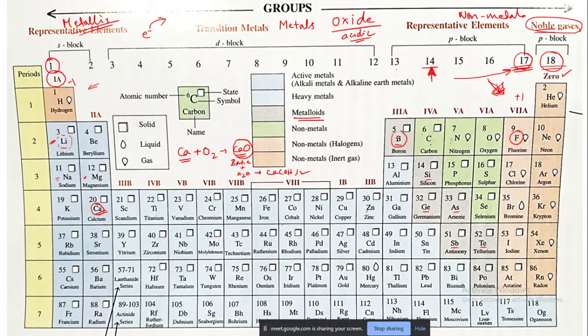So we saw till now what the trends are. Now we will take some specific examples. We will take for example group 1, group 2, group 17 and group 18. We are taking these four groups as typical examples to study the properties of the periodic table and the elements.